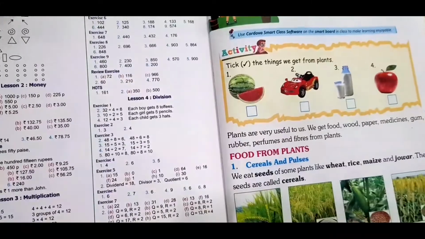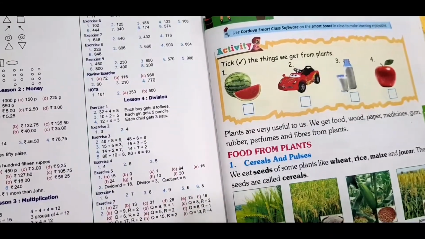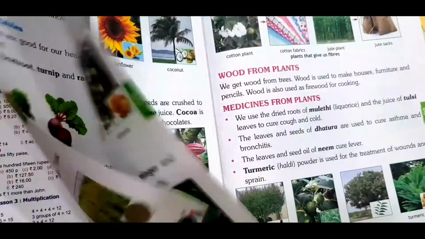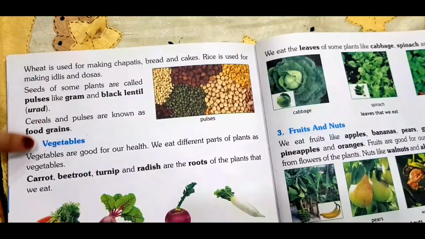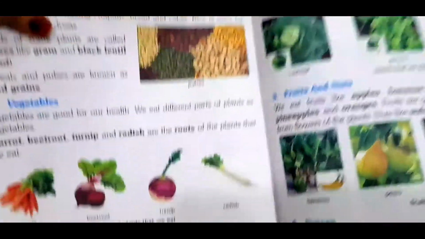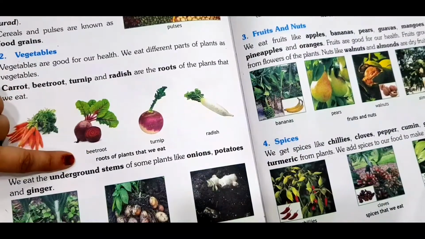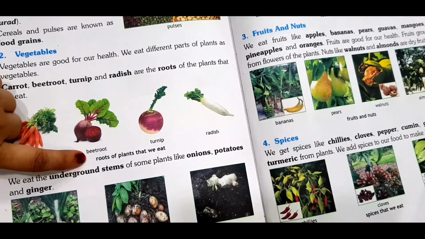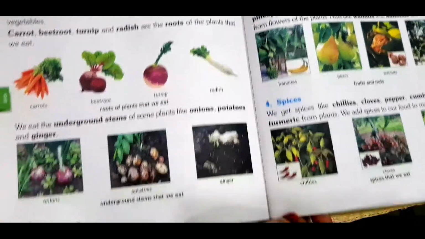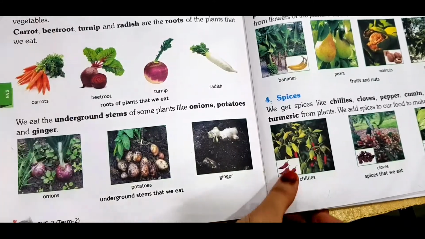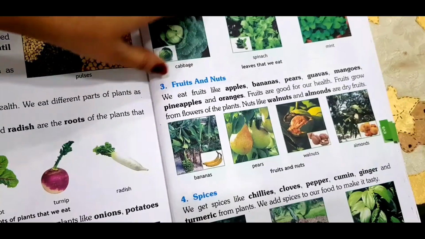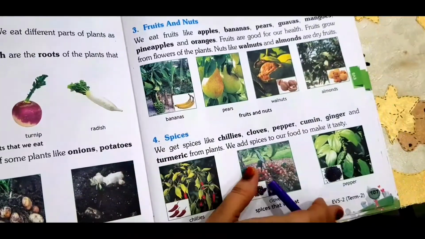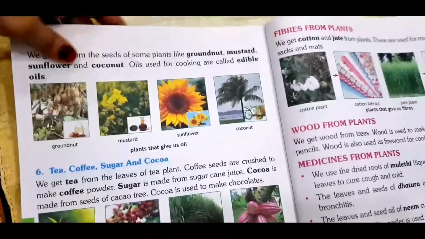We have learnt about the food from plants. Yes, cereals and pulses we have seen. We have also seen the vegetables and the roots of plants that we eat. All right, and also the underground stems and fruit and nuts. And also we have seen the spices. And the last one we have learnt is the oils.